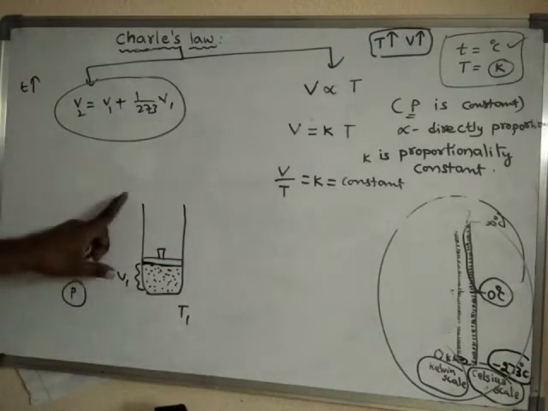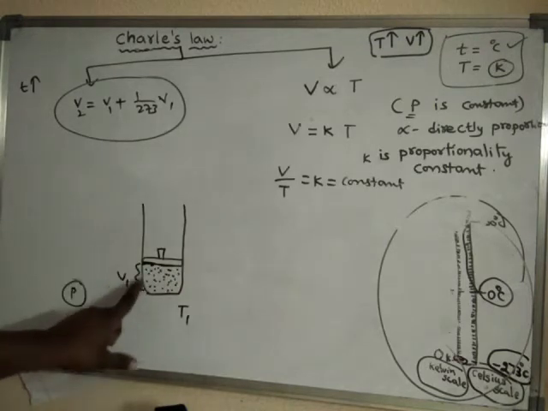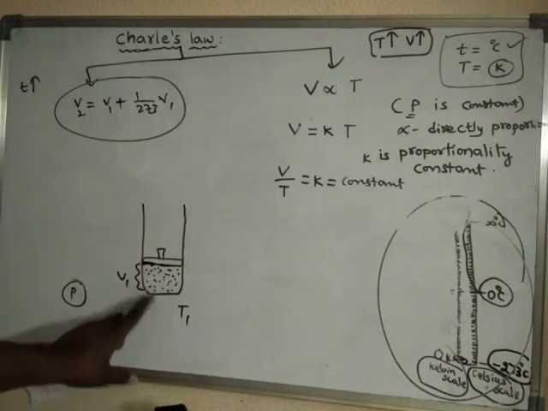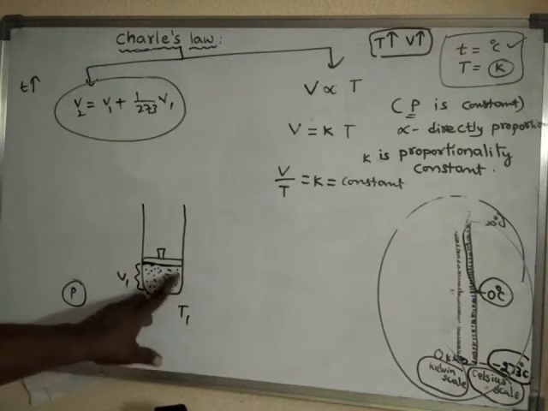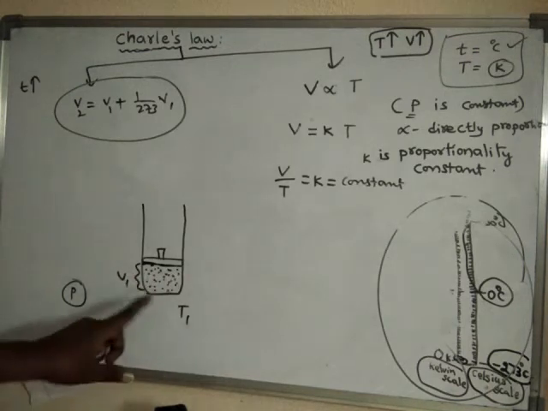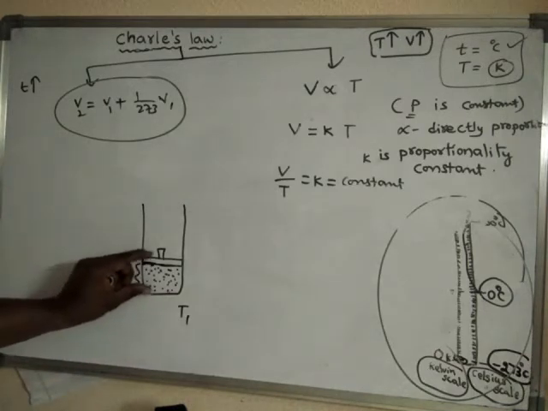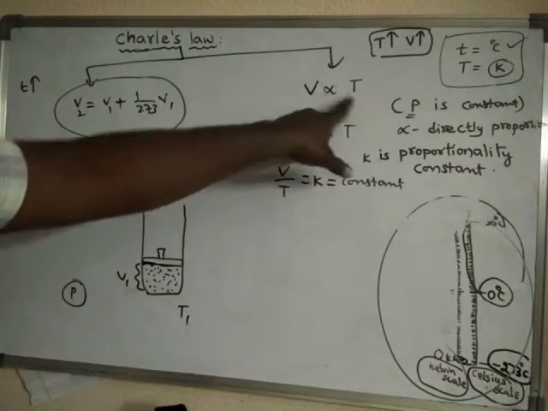Suppose a dry gas is enclosed in a vessel, and the temperature of that dry gas is T1 and its volume is V1. Now if I increase the temperature, automatically what happens? Volume also will increase, according to the second definition of Charles.